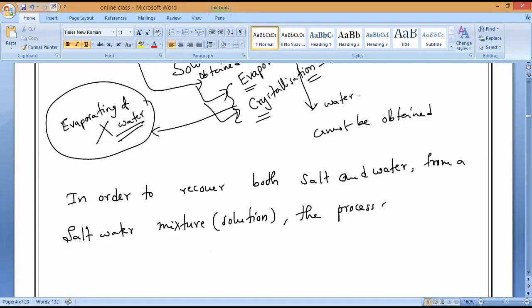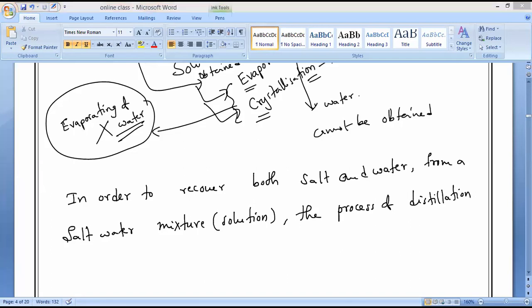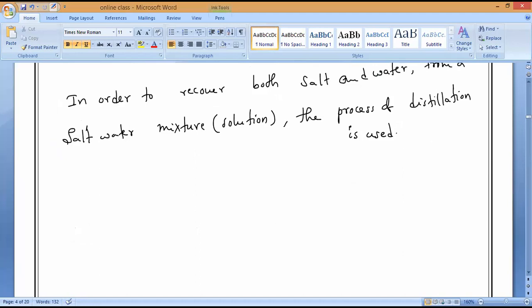Understand the importance of distillation, the process of distillation. Is it okay, Akilan, Mitakshri? That is why you can see distillation is the process of heating as well as cooling to get back the liquid. That is the importance.